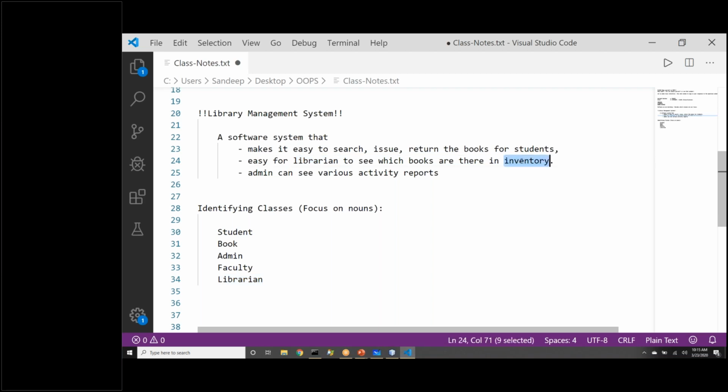Books are there in inventory. Inventory also seems to be a noun to me. We can put that for the time being. We are taking note of all the nouns that we see. Admin is a noun, we have already noted. Activity reports. Report is also a noun. So for now, we have blindly gone ahead and said, okay, let me take a note of every noun in the problem statement and see, hey, do we need anything from this as a class? So that is how we come up with the classes.